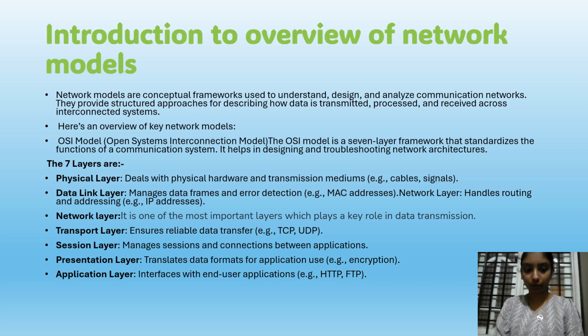An overview of network models. OSI model, Open Systems Interconnection Model. The OSI model is a 7-layer framework. It standardizes the functions of a communication system. It helps in designing and troubleshooting network architectures. There are 7 layers: physical layer, data link layer, network layer, transport layer, session layer, presentation layer, and the application layer. Physical layer deals with the physical hardware and transmission mediums.